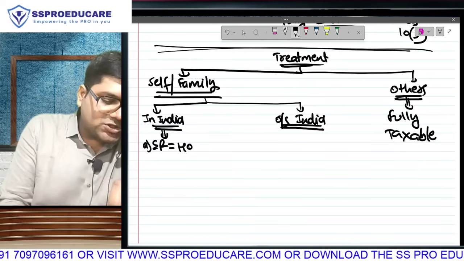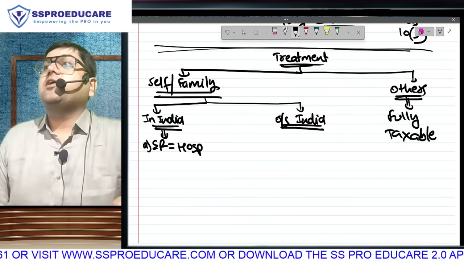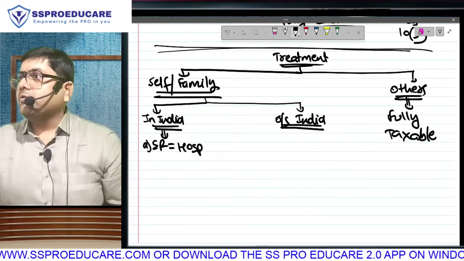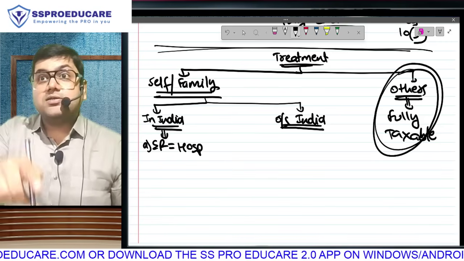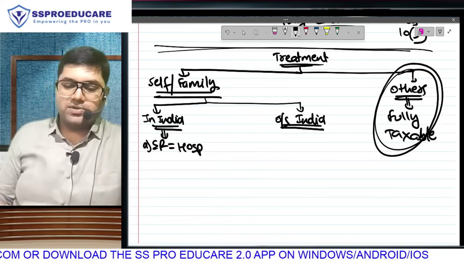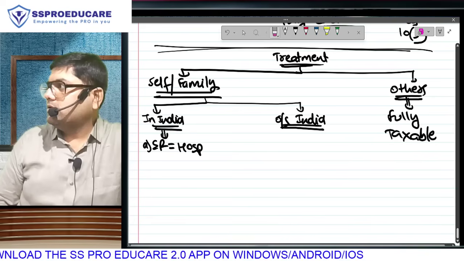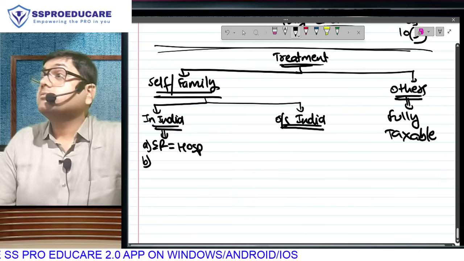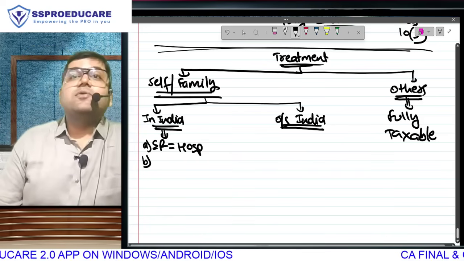If family members are given treatment in India at the following places: the employer itself is a hospital, like Reliance Hospital or Saifee Hospital or Bombay Hospital giving free treatment to the employee and family as defined. The hospital giving free treatment to a nurse's mother-in-law is taxable. But to the nurse, the spouse of the nurse, the children, the dependent parents and dependent siblings, it is going to be fully exempt. Will be fully exempt.